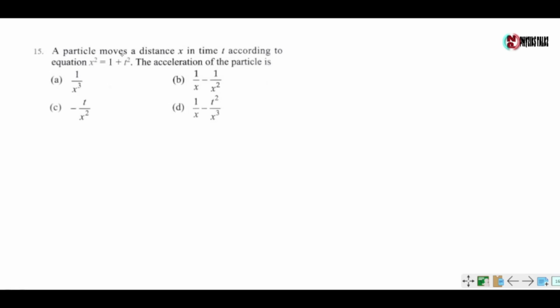Next question, a particle moves a distance x in time t according to the equation x square equals 1 plus t square. The acceleration of the body is, here the displacement is given by x square equals 1 plus t square. Differentiating both sides with respect to time, we have 2x dx by dt equals 2t. Now x dx by dt equals t. Here dx by dt is equal to velocity, so xv equals t. Now v equals t by x.